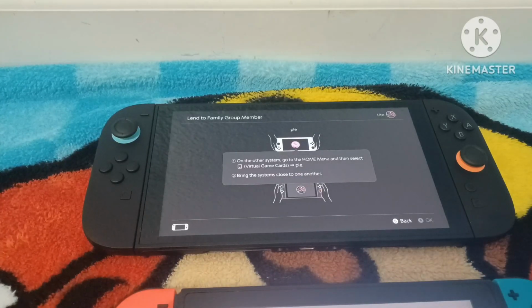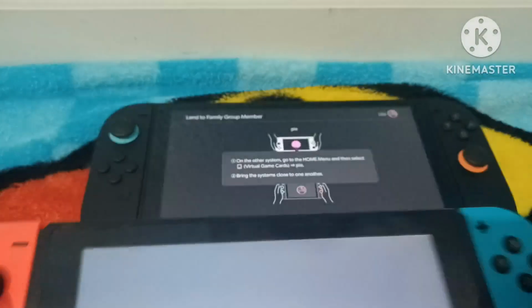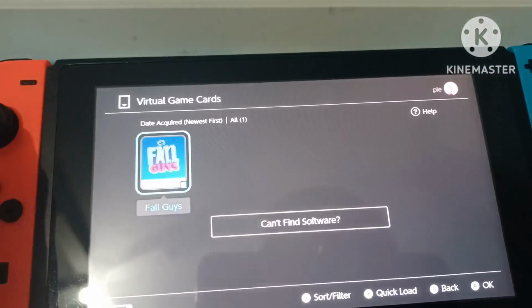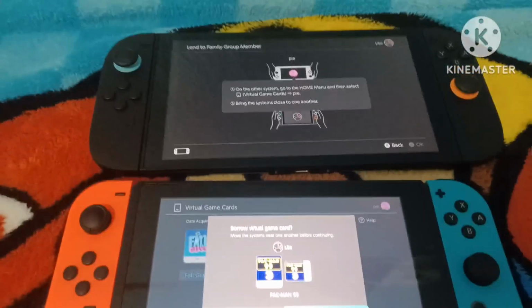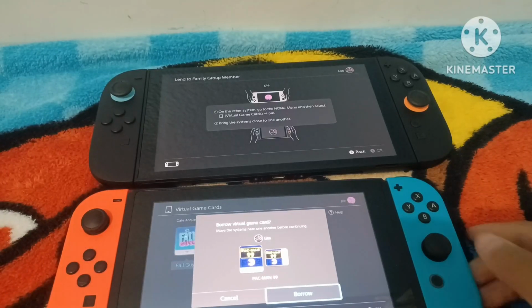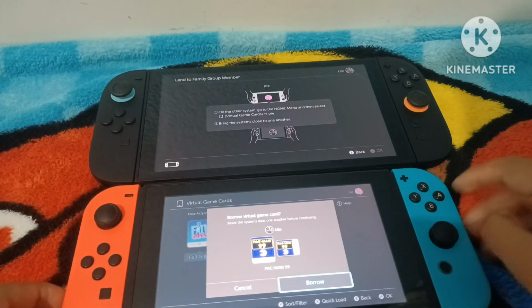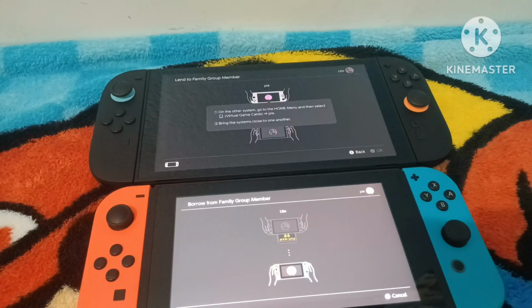So number one, you gotta go to the home menu and then click on virtual game cards for this one. Now you click on Pi, which is my sister. It says please wait. And then right here it says borrow virtual game card. It says borrow, which means you're not gonna keep it. Move the systems near one another until continuing. Borrow, and look what happens.